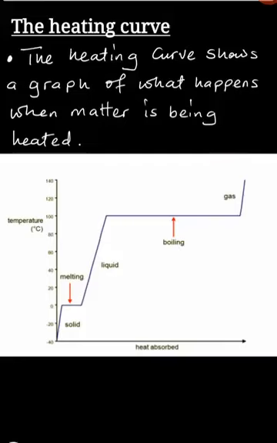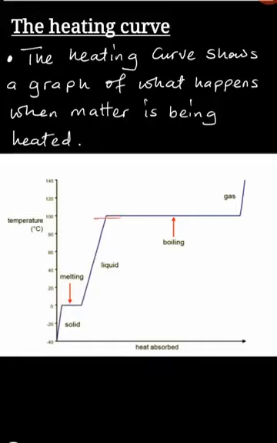The first slope here, the first line there, shows the point at which matter is a solid. Now, when you have this horizontal line here, this horizontal line indicates the point at which this solid is melting. Okay, so there we have melting.